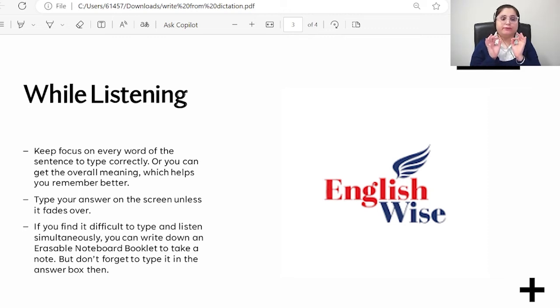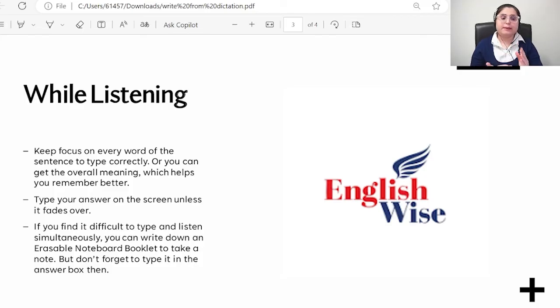Keep focus on every single word you hear, because it is very important if you want to get a score in your writing and listening both. And try to understand the overall meaning. If you are able to understand the meaning of the sentence in repeat sentences and in dictations, you are definitely going to write the correct one. So always focus on understanding the content, which helps you remember better.